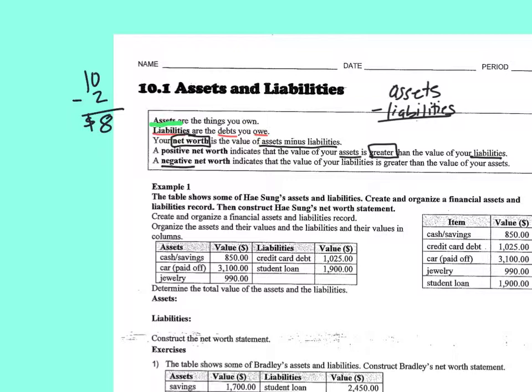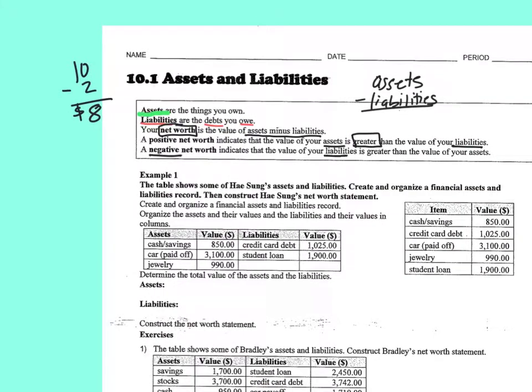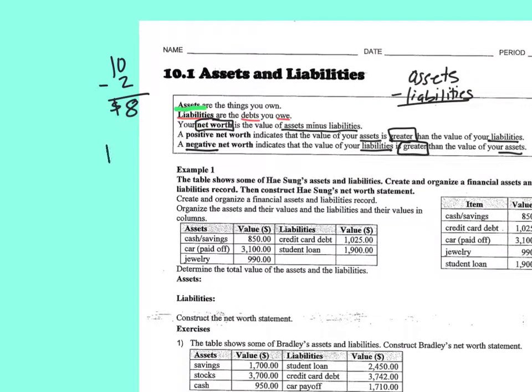A negative net worth indicates the value of your liability, so the stuff you owe, is greater than the value of your assets. Okay? So say you have $10 and you told a friend that you were going to pay them $12 for a t-shirt. So if we take $10 and we subtract 12, what do you have left? -2. You have -$2.